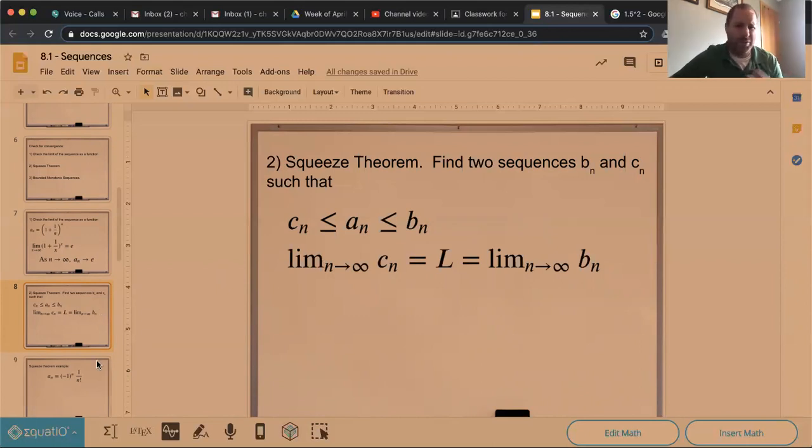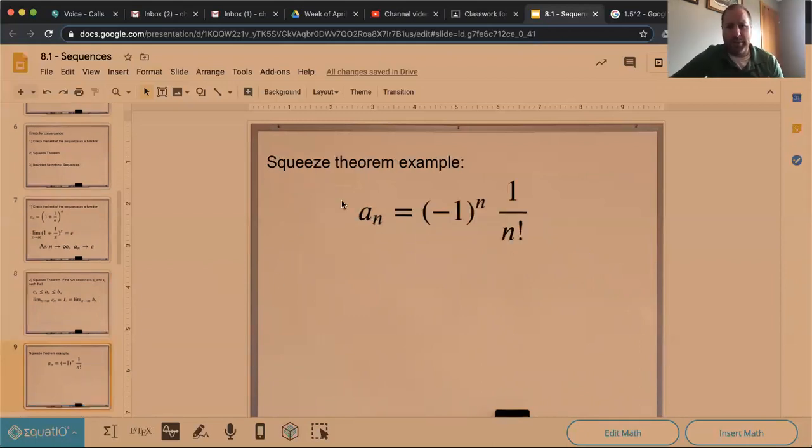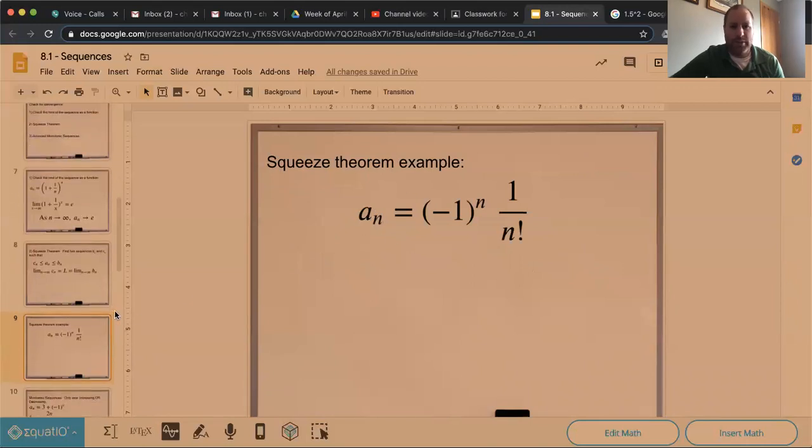So in here, we'll look at an example of that. I'm going to look at this sequence, a sub n equals negative 1 to the n over n factorial.